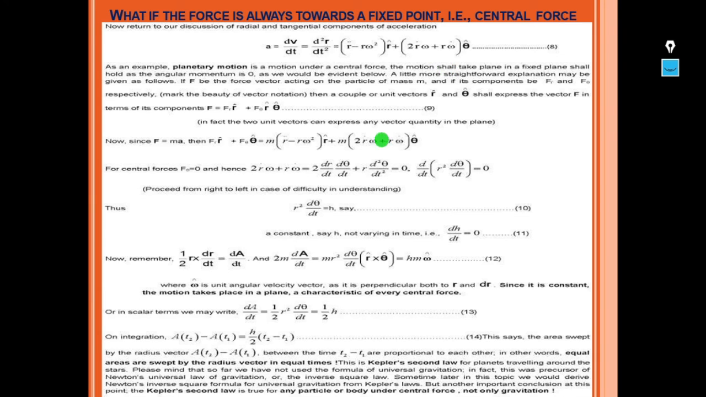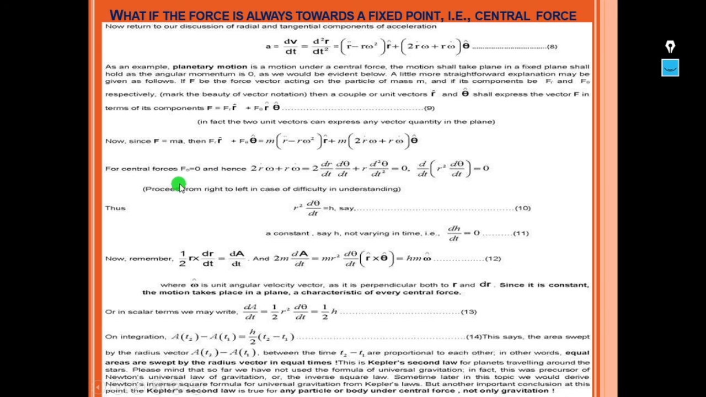If F be the force vector acting on the particle of mass m, and its components be Fr and F theta respectively, then F can be written as the radial component of force Fr into r cap plus the transverse component of force F theta into theta cap. Now, since F is equal to ma, this whole thing can be written as m into a.